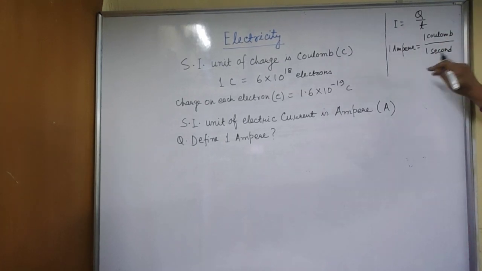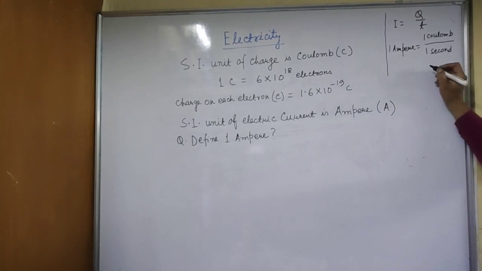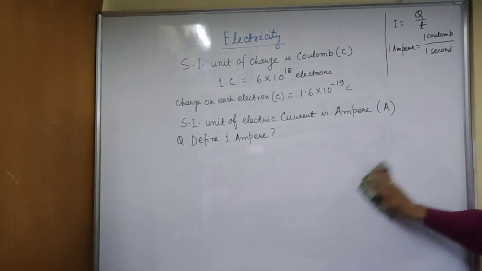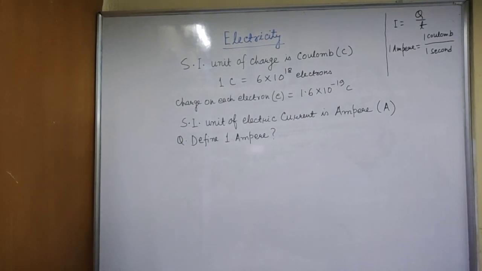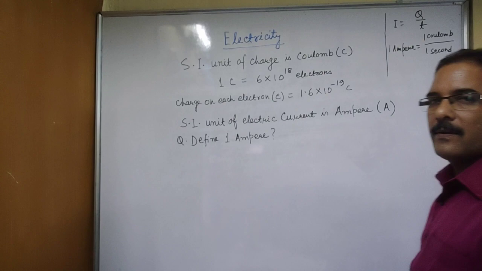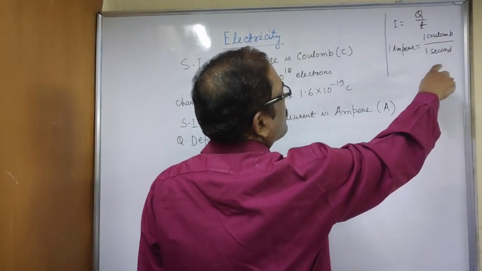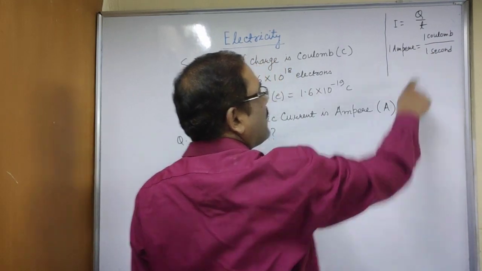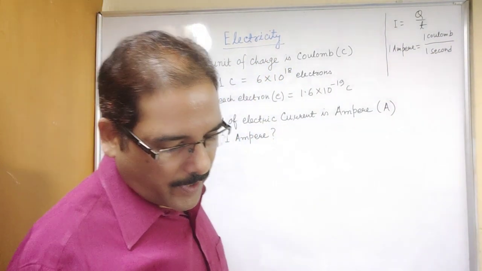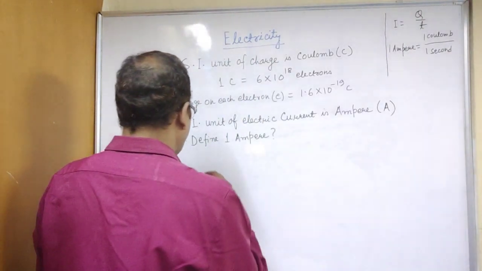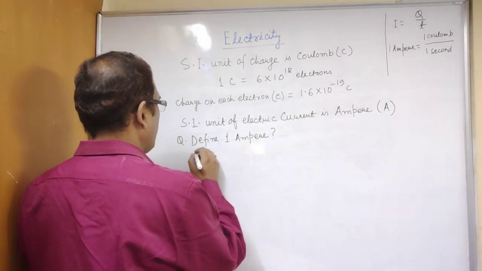So you can define 1 ampere with this expression: if 1 coulomb of charge flows through a cross section of a conductor in 1 second, then the current is said to be 1 ampere. What I am saying is, if 1 coulomb of charge flows through a cross section of a conductor in 1 second, then the current is said to be 1 ampere. So write a definition for it.